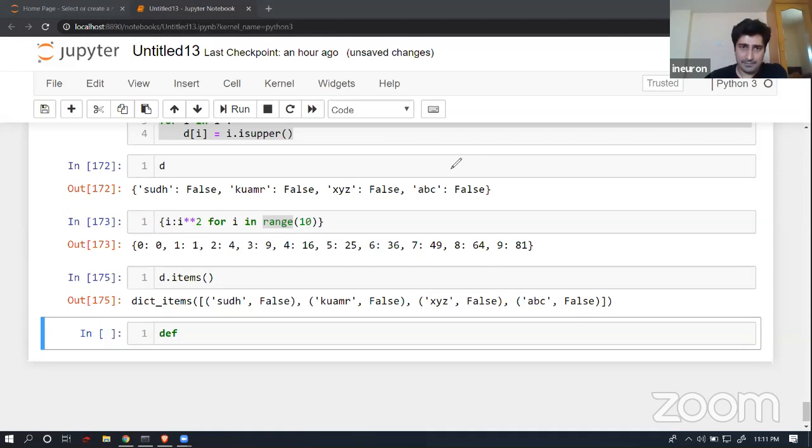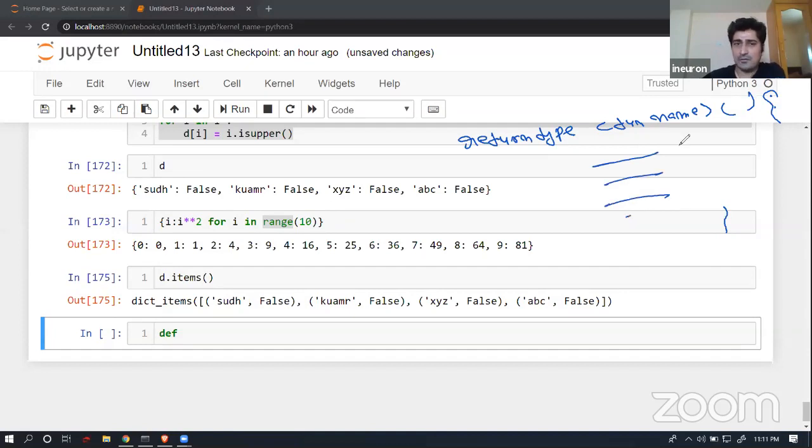So in those languages, first of all, we try to give a return type, and then we try to give a function name. Then we try to pass an argument, and then we try to write a definition of a function, meaning what the function is going to do, and then we try to return, or we try to simply leave it as a simple variable.